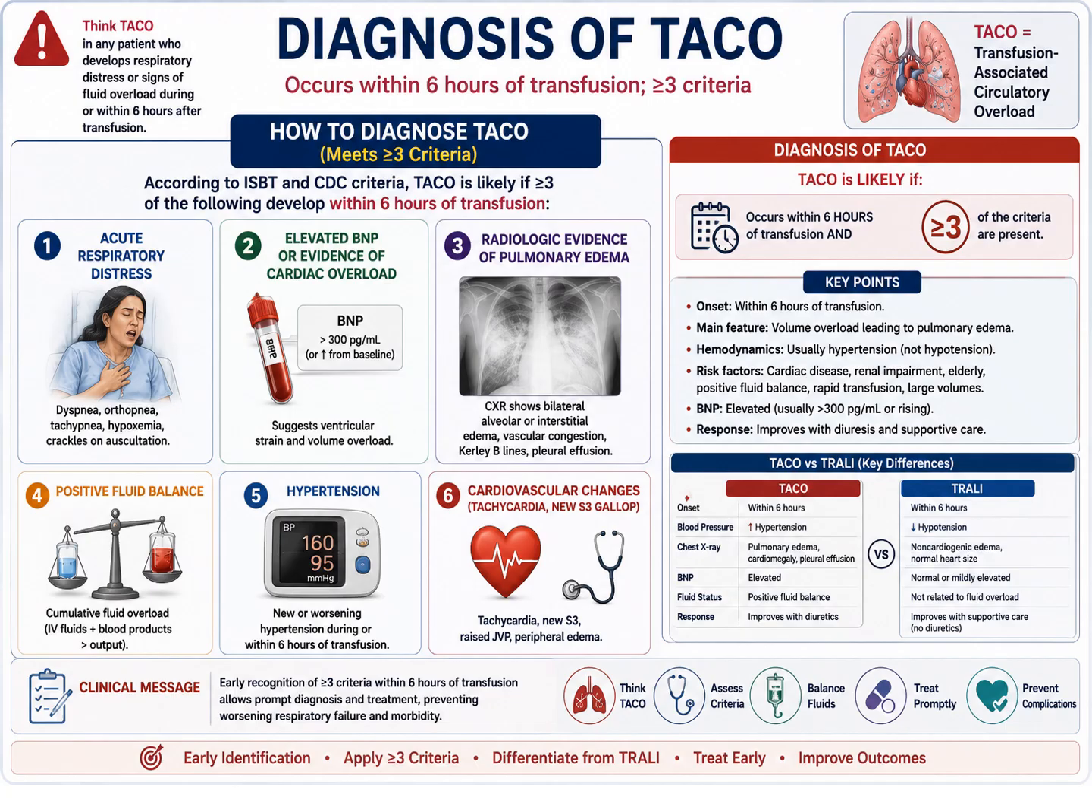Diagnosis of TACO. Think TACO in any patient who develops respiratory distress or signs of fluid overload during or within 6 hours of transfusion. How to diagnose TACO? TACO is diagnosed if 3 or more criteria are met according to the ISBT and CDC criteria. TACO is likely if 3 or more of the following develop within 6 hours of transfusion. What are these criteria? Acute respiratory distress: dyspnea, tachypnea, orthopnea, hypoxemia, crackles on auscultation.